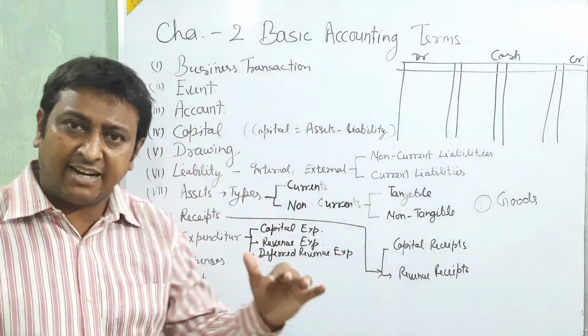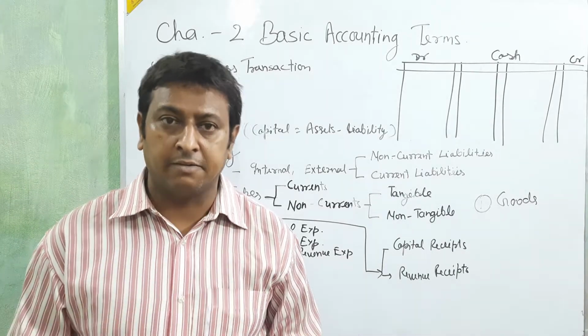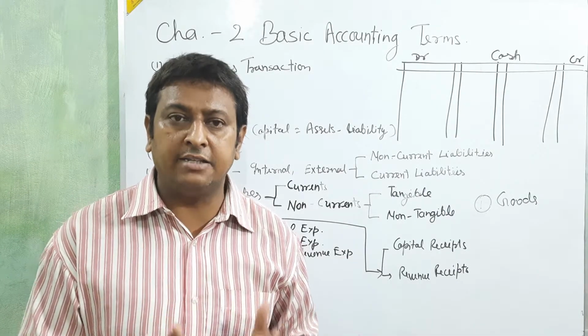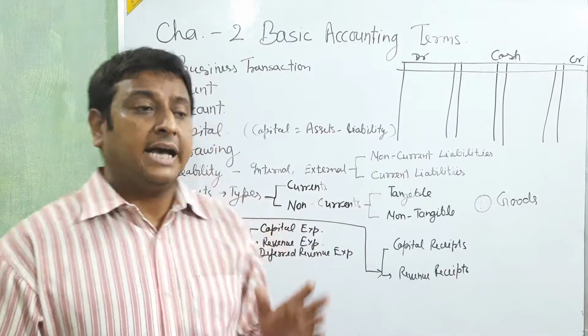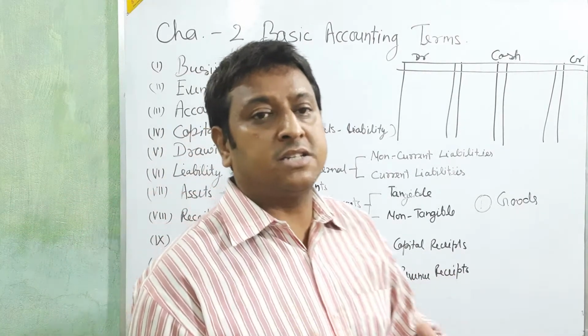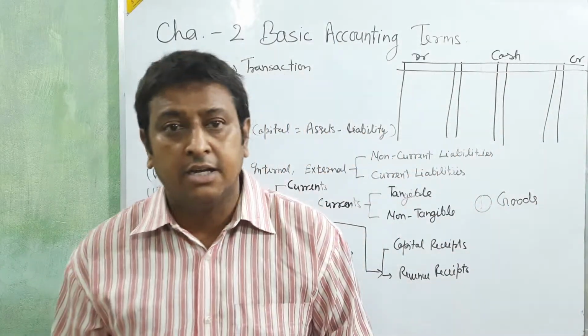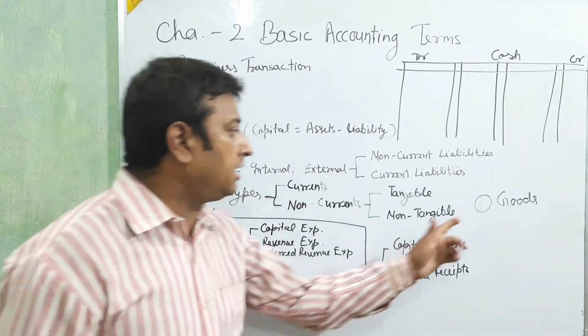Like that, if you are starting a business and purchase one shop or one building, furniture for utilizing in the business, that is all called assets. And for selling, all things which we are purchasing for selling, that is called goods.